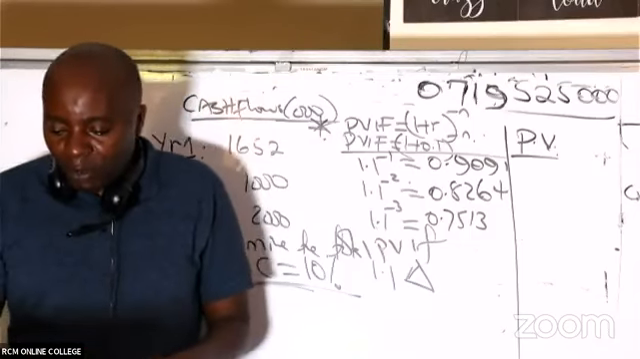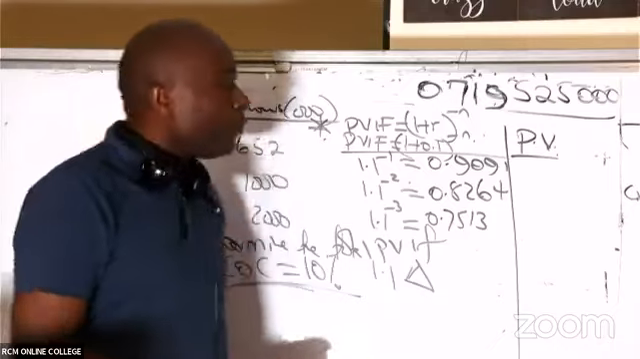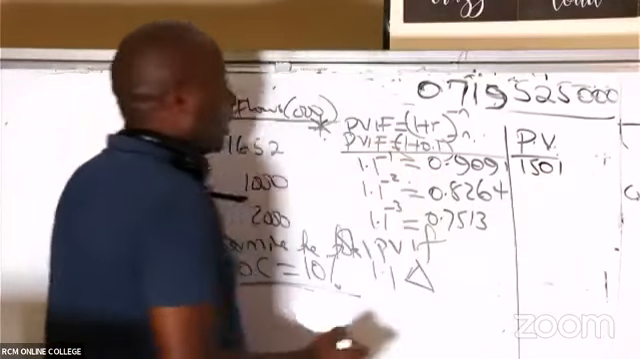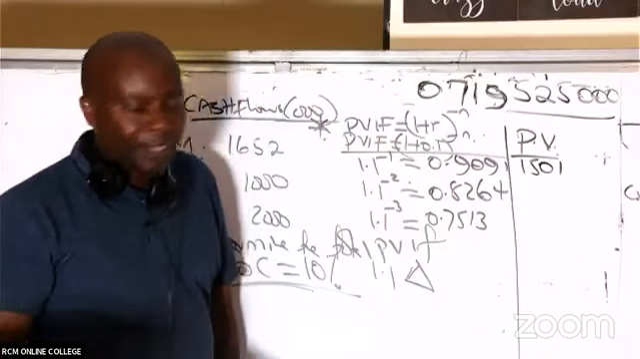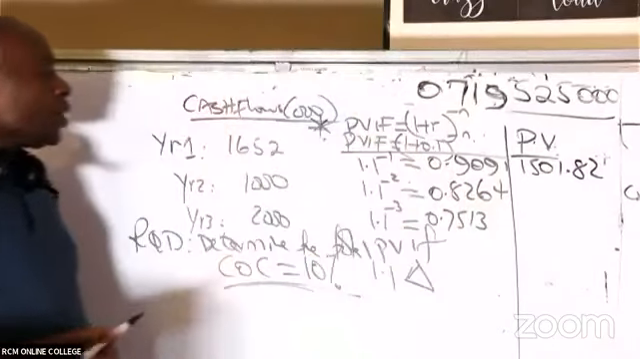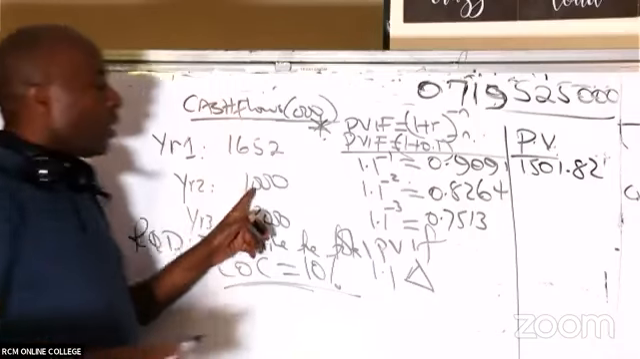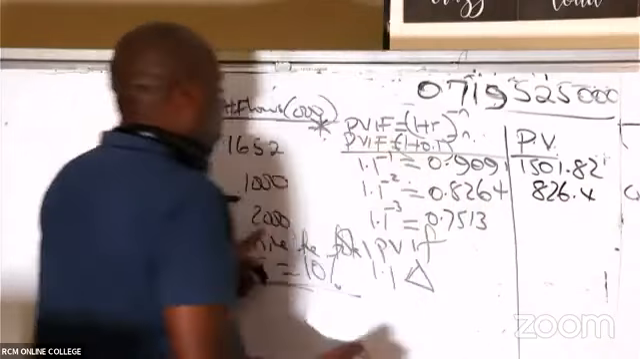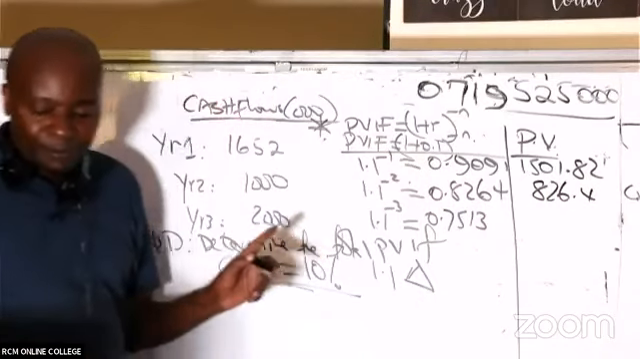So I'm being given a figure of 1501.82. Thank you so much. That is the first present value. I need 2 more present values. This one I know, the figure will be 826.4. But the last one I do not know. The last one I would expect you guys to help me.